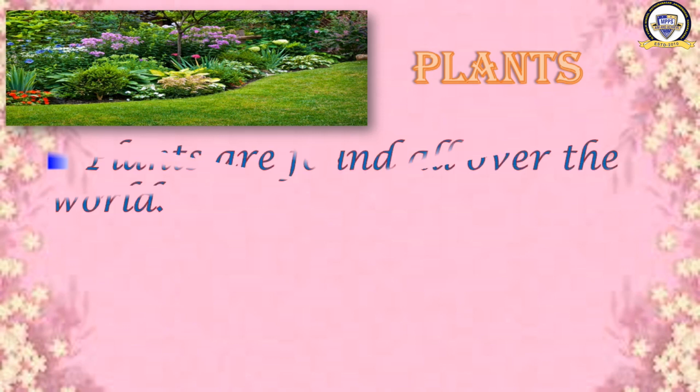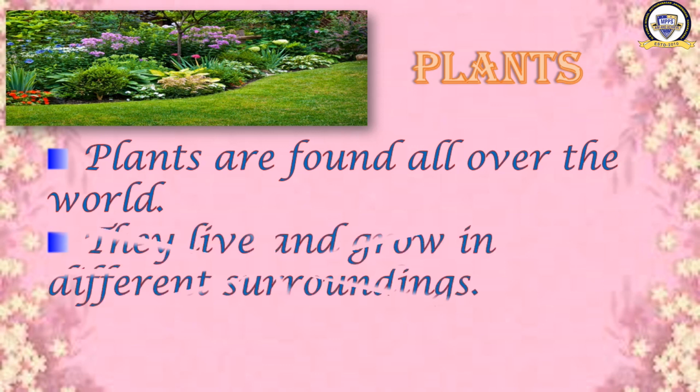Have a look here as an introduction about the plants. Plants are found all over the world. Plants are found everywhere. Wherever you go, you will find one or the other type of plant. They live and grow in different surroundings. It is not that all the plants grow in only one surrounding.